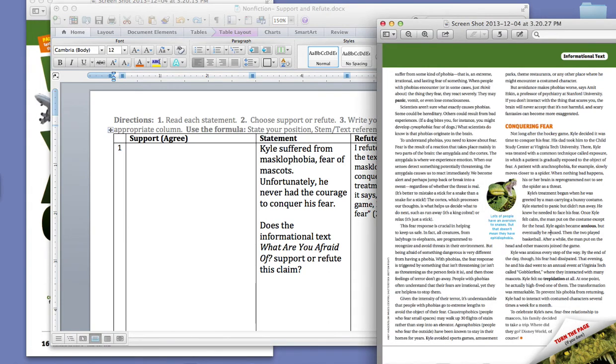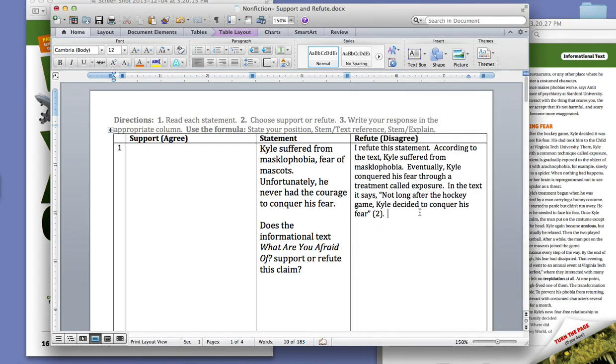And then I'm going to use a STEM and explain. This text evidence shows that Kyle, now I'm going to refer back to the sentence here, Kyle did have the courage to face his fear.